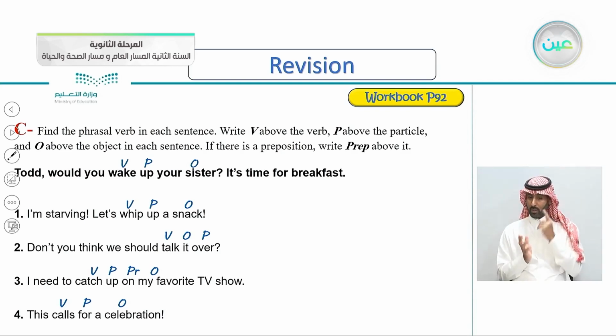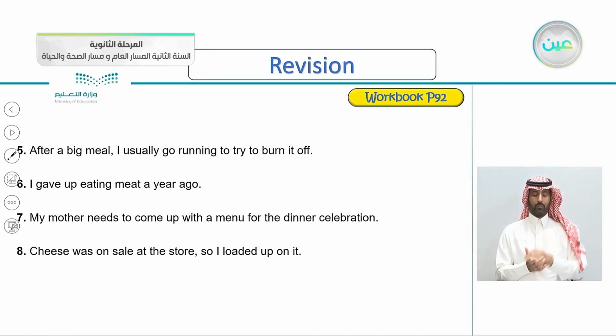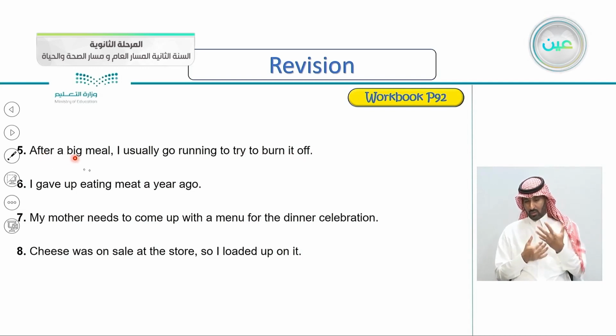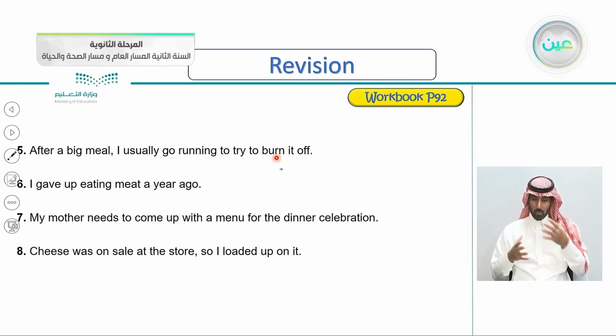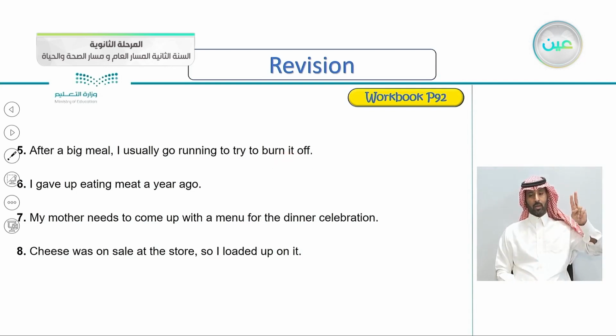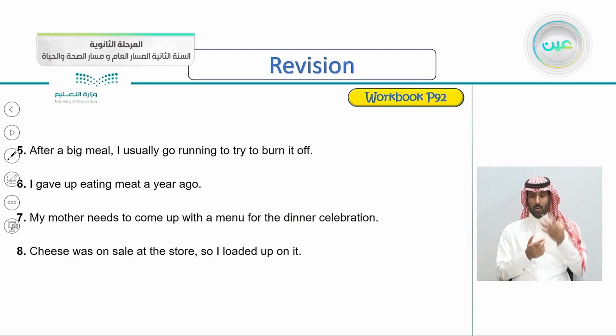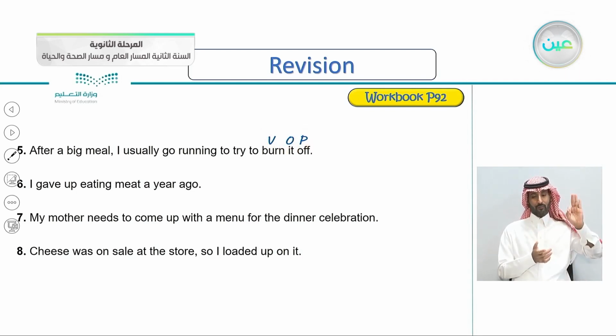The object is celebration. Number five, after a big meal, I usually go running to try to burn it off. So here it's burn it off. Where's the verb? Where's the object? Where's the particle? Notice it is a pronoun, so the object comes in the middle between the verb and the particle.